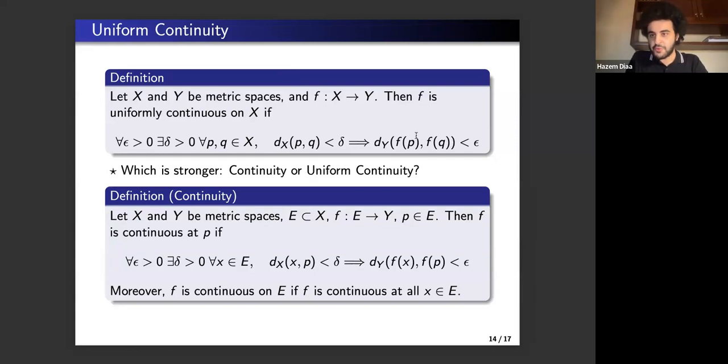Of course, the answer to this question would be uniform continuity, because notice that in uniform continuity we find a single epsilon that works for all pairs in X. That is, it works simultaneously for any challenge of points we are given in X, such that this property holds. But notice that in uniform continuity, we find a positive delta that is perhaps depending on P. We cannot omit this possibility from the statement of the definition. Therefore, the answer is uniform continuity.